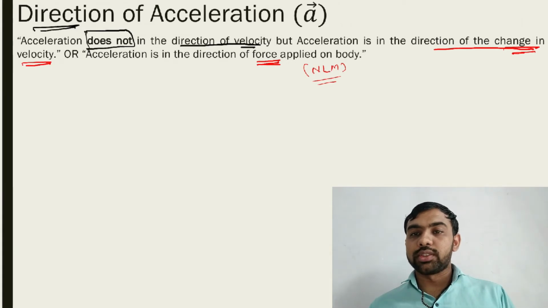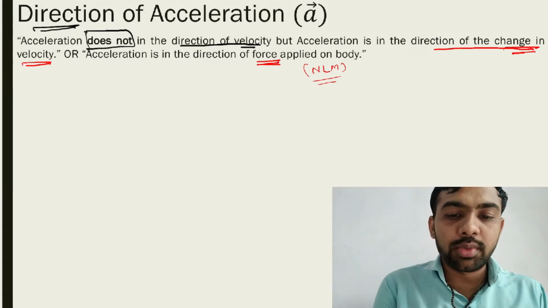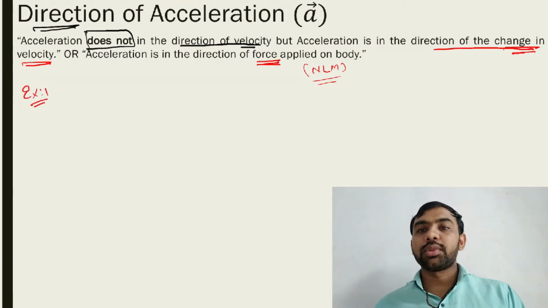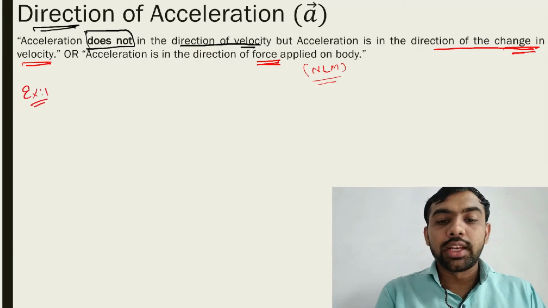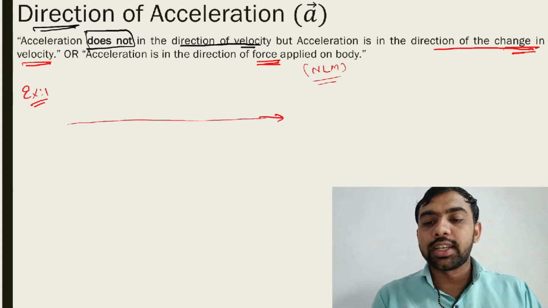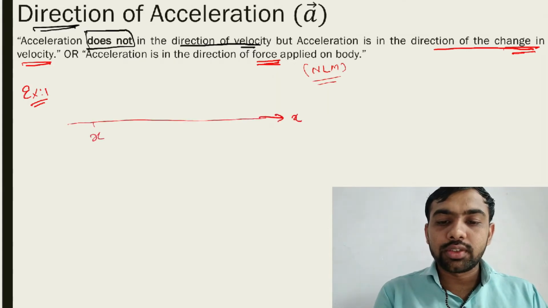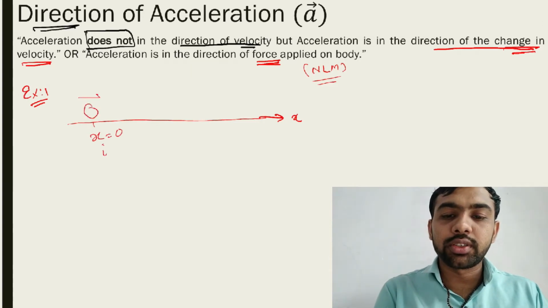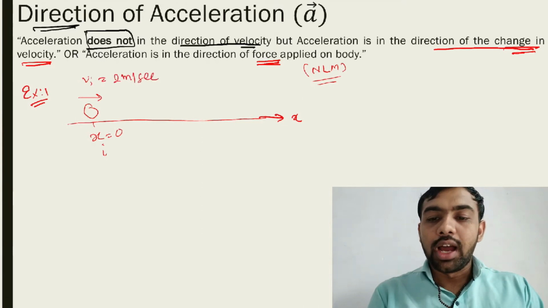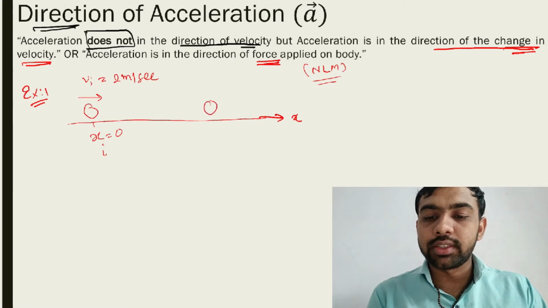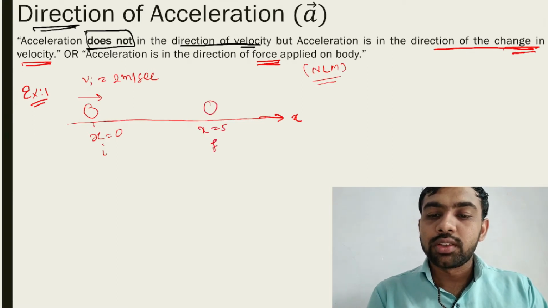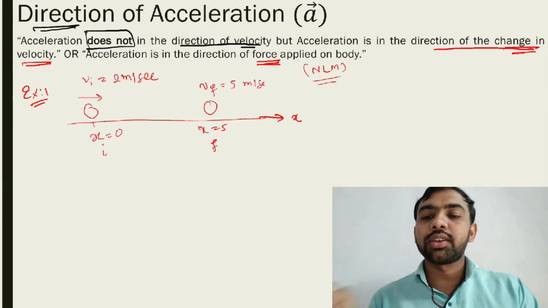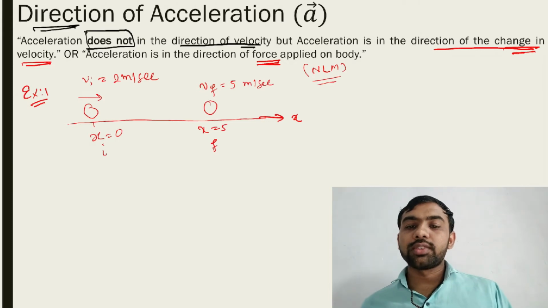Let's we discuss about the change in velocity. Example number one. ठीक है, let's see how to find it out. Suppose you consider that is x-axis. Object is somewhere here, initial position. Suppose consider v initial is equal to 2 meter per second. ठीक है, after some time object is somewhere here, that's x is equal to suppose 5, that's final position. Suppose consider this v final is 5 meter per second. What is v initial?